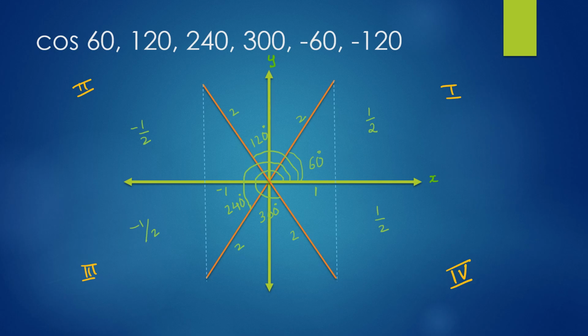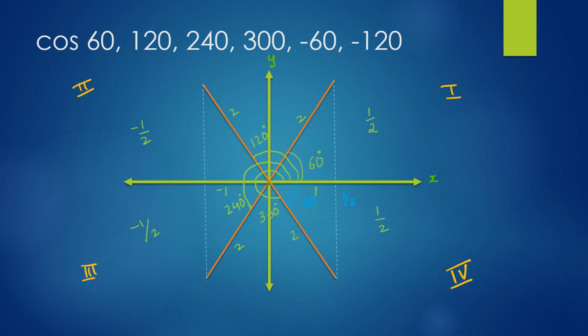Now let's look at the cos of a negative angle. A negative angle, as I said before, should be taken clockwise from the x-axis. So we will take it from the positive x-axis, and this is -60 degrees, and the value is still the same. It is 1 by 2 because -60 degrees is the same as positive 300 degrees.